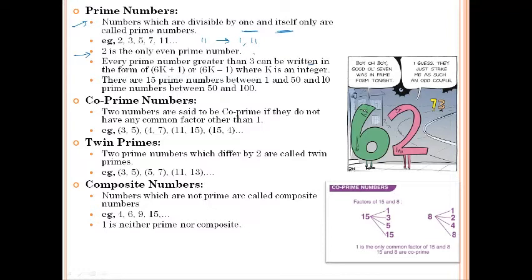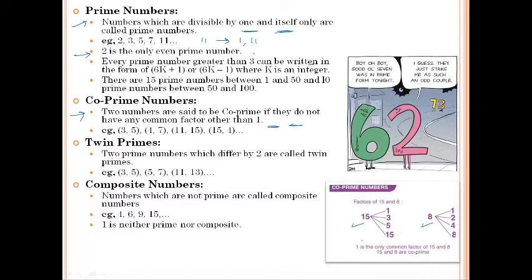Okay. Then let us look at co-prime numbers. Co-prime numbers are always going to be a pair of numbers. When you look at these two numbers, let us take this example itself. The example given here is 15 and 8.